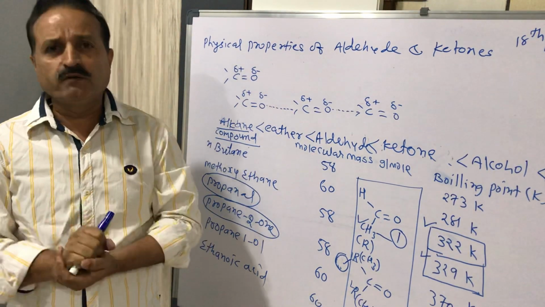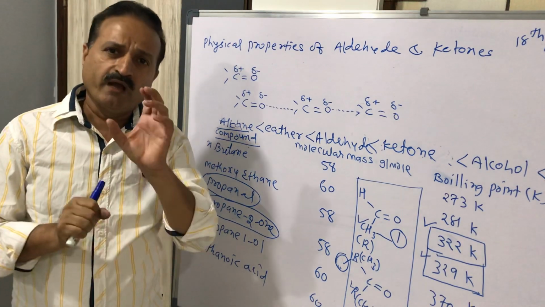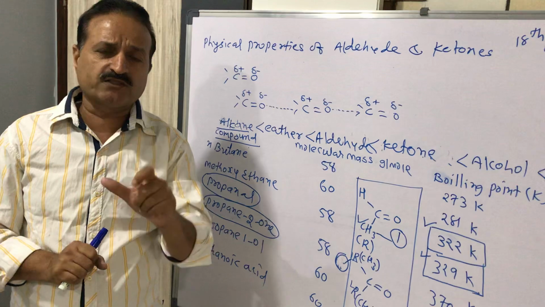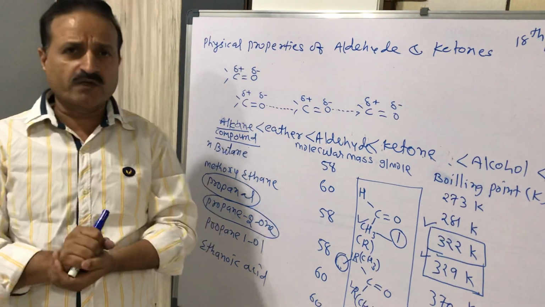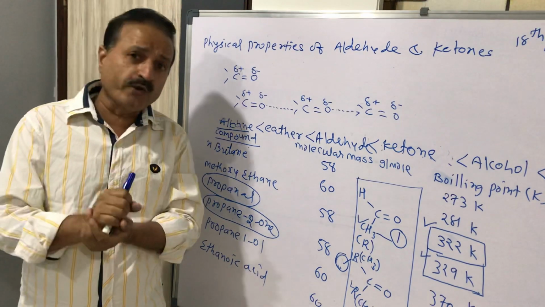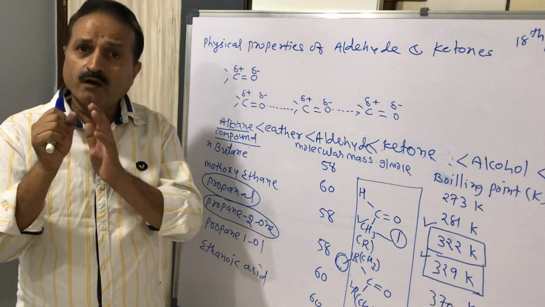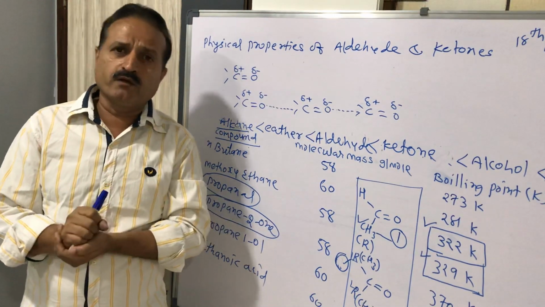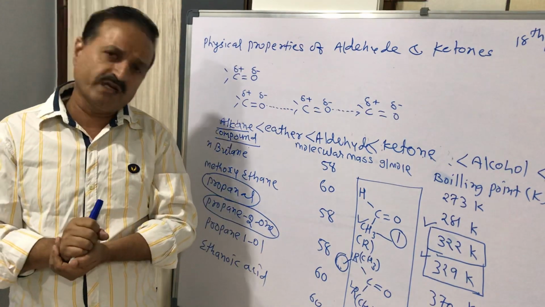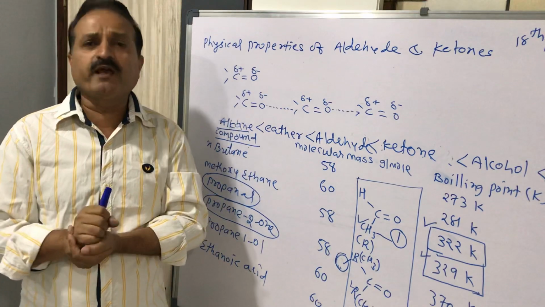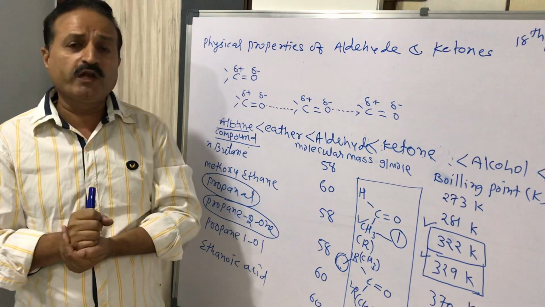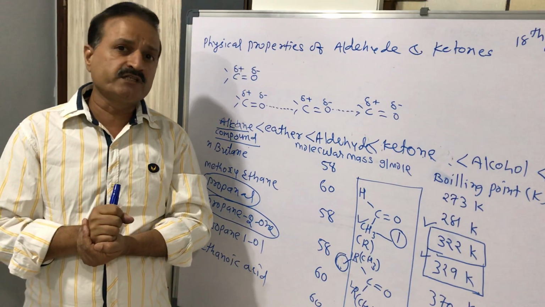So we have studied a very important and very simple topic. Revising this lecture in short: we discussed the boiling points of aldehyde and ketone, alkane, ether, alcohol and carboxylic acid. Compounds with approximately the same molecular mass show a difference in boiling point, and it is in increasing order.